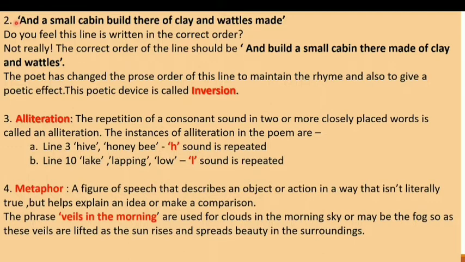Now let's study the second poetic device used in the poem. There is a line in stanza 1 which reads: "And a small cabin built there of clay and wattles made." Children, do you feel this line is written in the correct order? Not really. The correct order should be "and build a small cabin there made of clay and wattles." You can see the change in the structure of the sentence. This is the correct form of the sentence, but here that form has been changed.